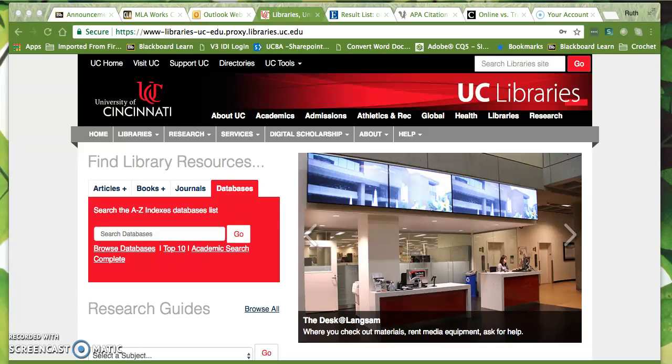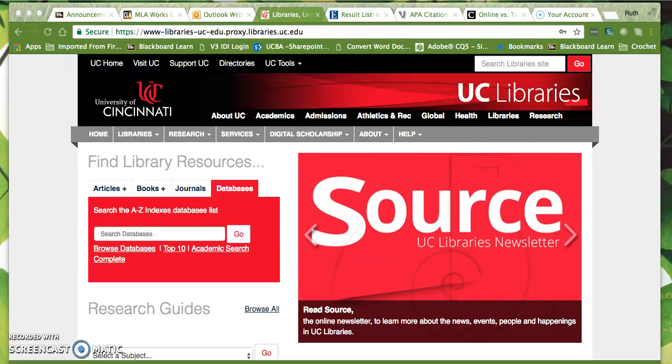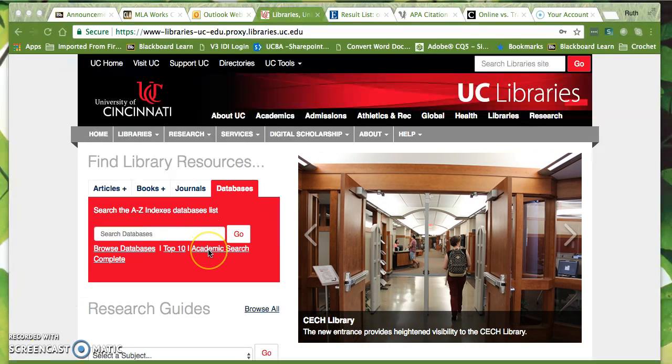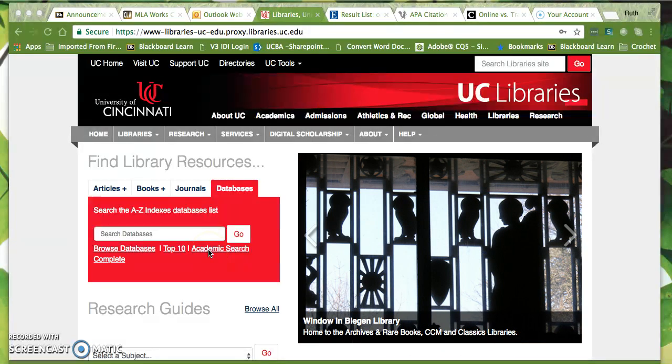Hi, I want to talk to you about some of the dangers of trying to do citations in the 21st century. And a lot of it has to do with knowing what kind of source you're using. So here I am at the library database, and say I went to databases and I've clicked on Academic Search Complete. So this is a basic one to start with.